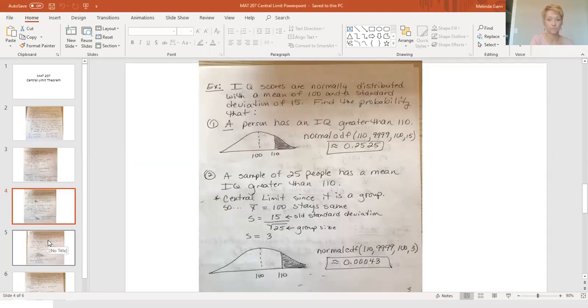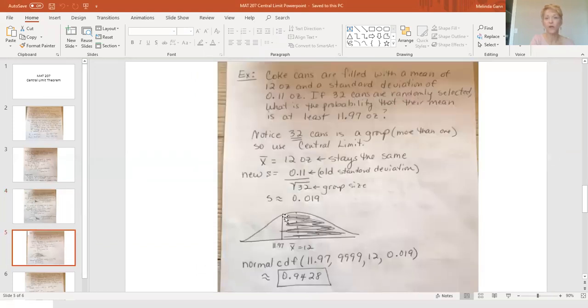Let's see what we got here. Coke cans are filled with a mean of 12 ounces and a standard deviation of 11/100ths of an ounce. If 32 cans are randomly selected, what's the probability that their mean is at least 11 97/100ths ounces? Now, notice what I'm thinking about. It doesn't tell me whether the original data is normally distributed or not.